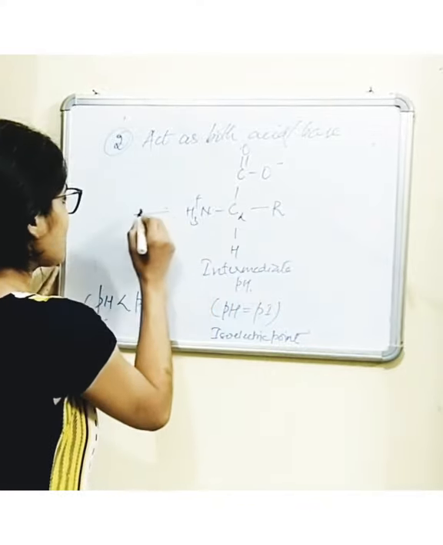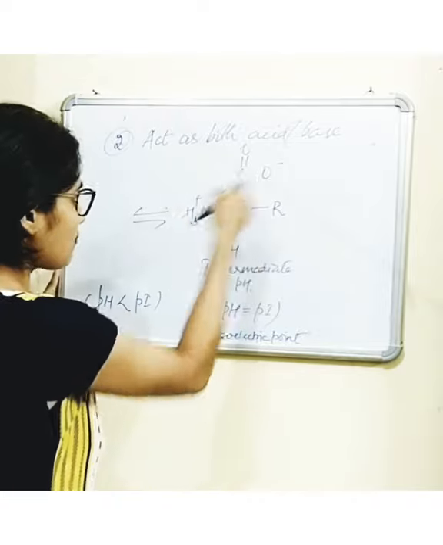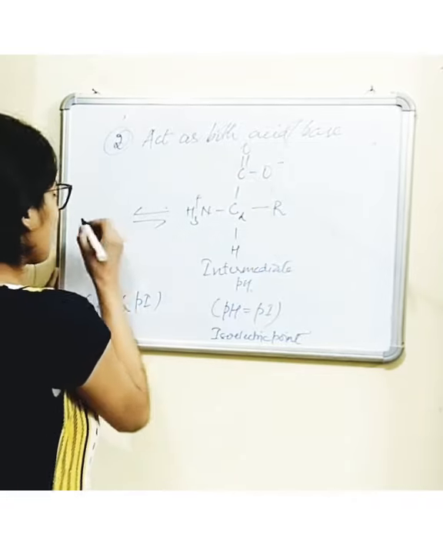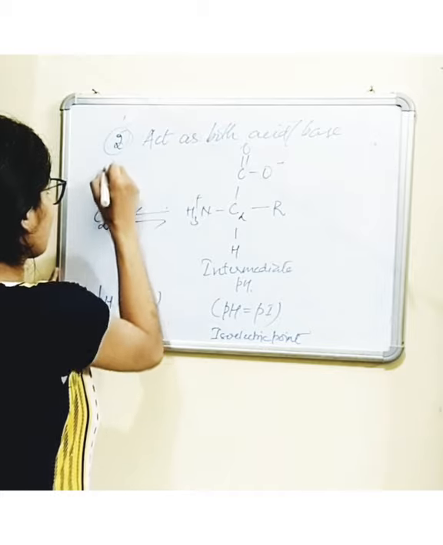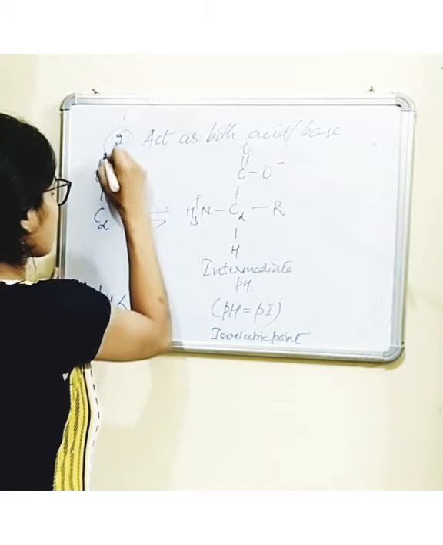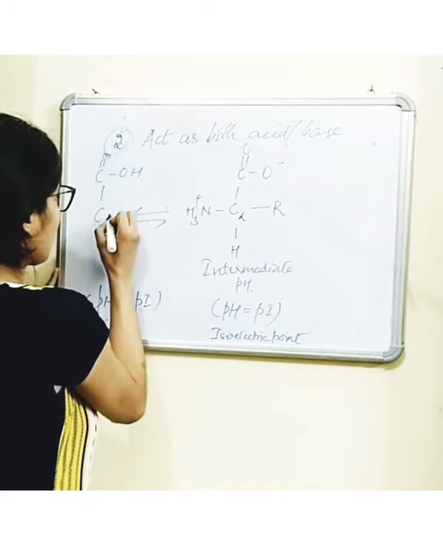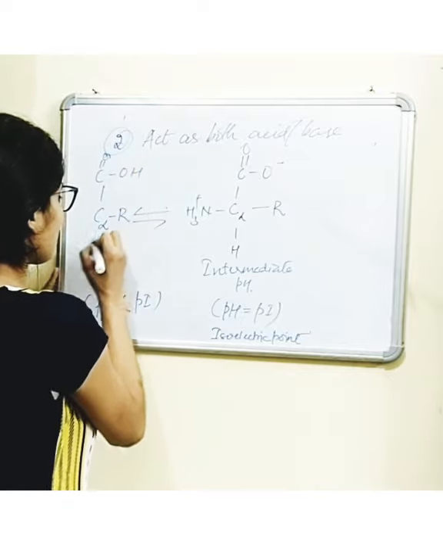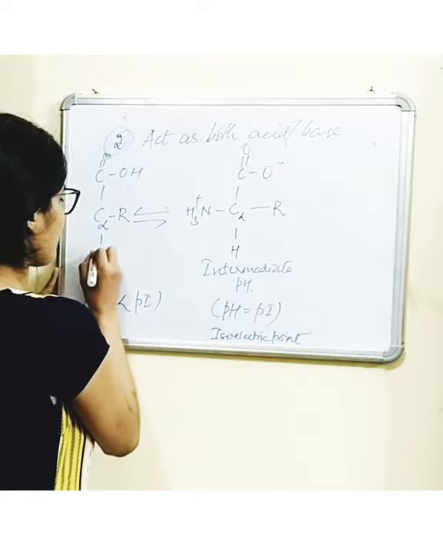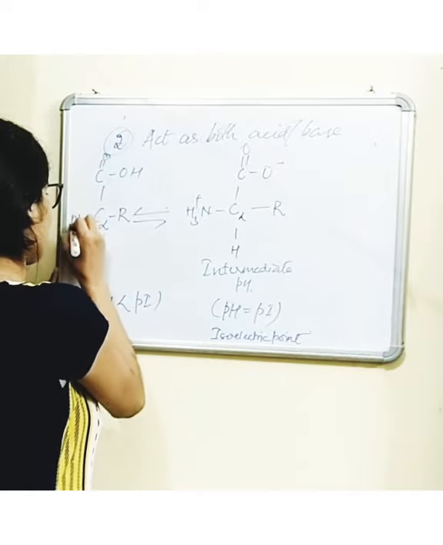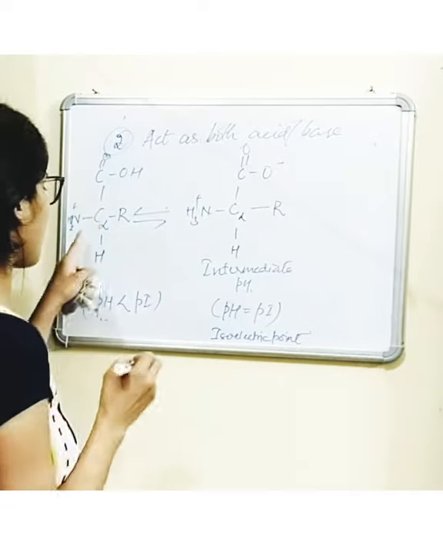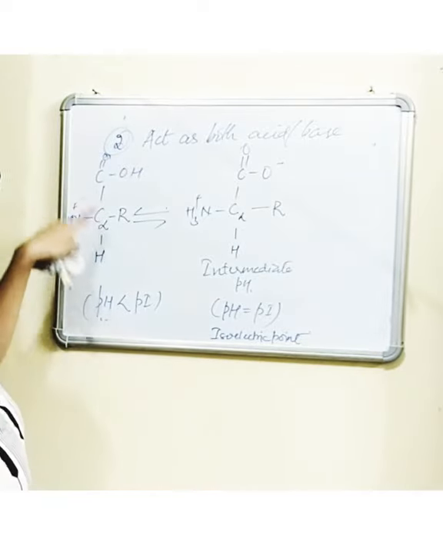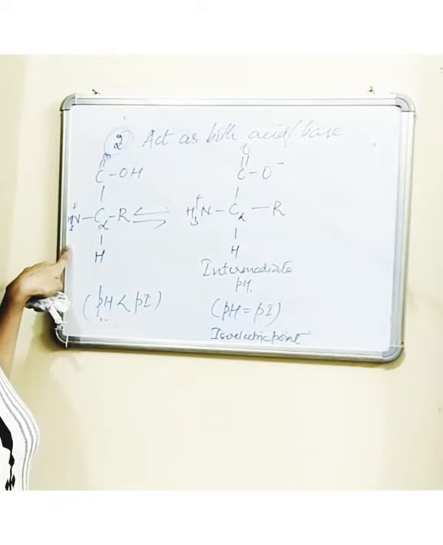So it accepts a proton and it becomes COOH. Alright. The carboxyl group here is protonated and there is no net charge. However, the amino group has positive charge. So the molecule overall has a positive charge.